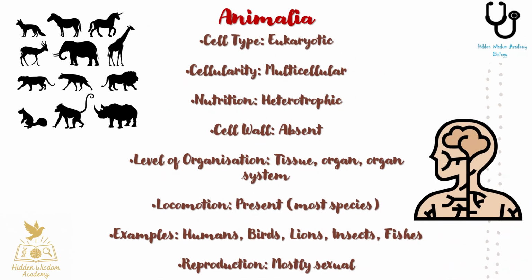Now let's talk about Animalia. Animalia are eukaryotic multicellular organisms that depend on other organisms for food, making them heterotrophic. They lack a cell wall and have specialized tissues, organs, and complex organ systems. Most animals are capable of movement at some stage of their life cycle. They show incredible diversity from tiny insects to large mammals like lions. Reproduction is usually sexual, ensuring genetic variation and adaptability. Examples include humans, birds, fishes, and countless more across land, air, and water.